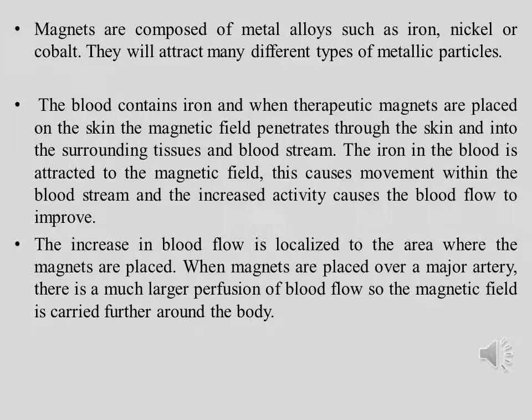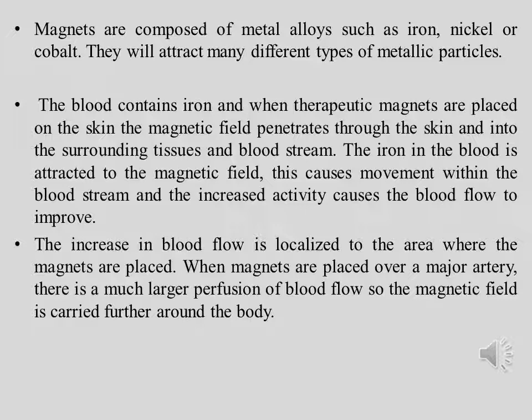The blood contains iron, and when therapeutic magnets are placed on the skin, a magnetic field penetrates through the skin and into the surrounding tissues and bloodstream. The iron in the blood is attracted to the magnetic field. This causes movement within the bloodstream, and the increased activity causes the blood flow to improve. The increase in blood flow is localized to the area where the magnets are placed.